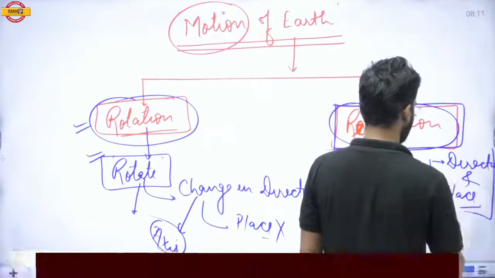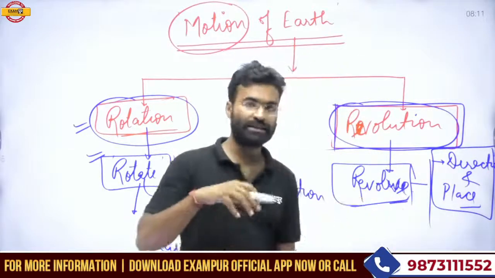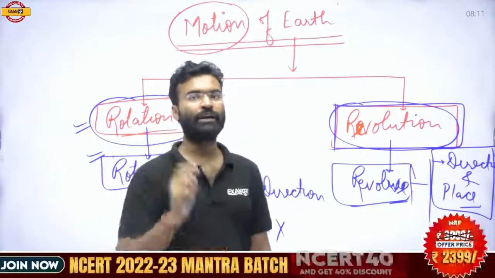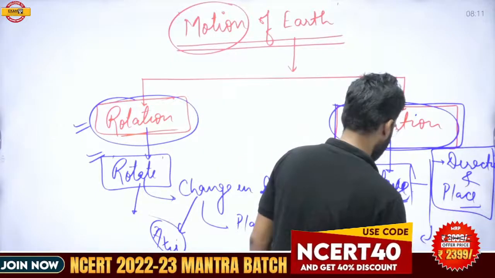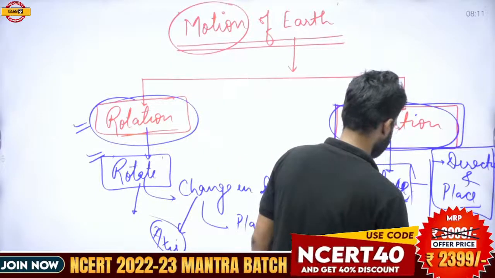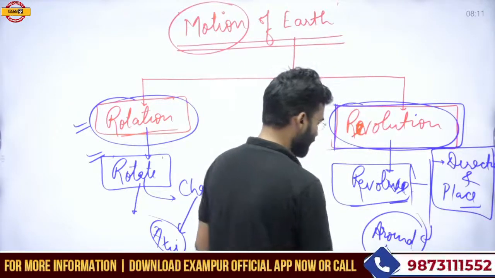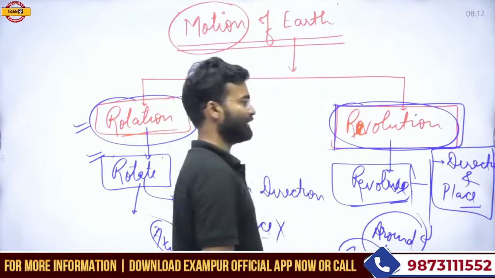That means the object is not located on its own axis, or the object is located on its axis, but the axis is also moving around some object. So revolution always happens around any center.